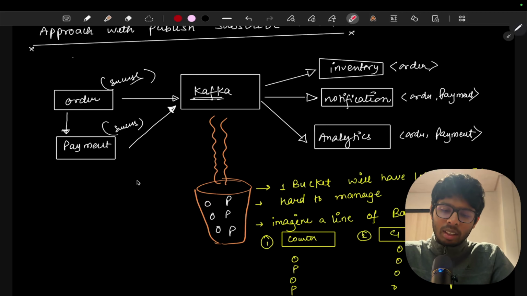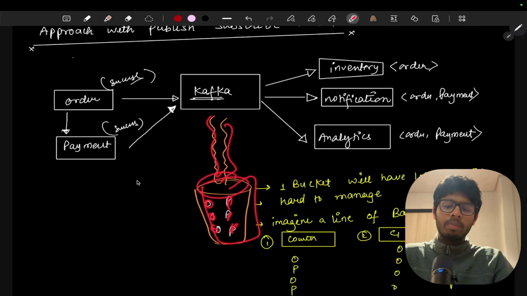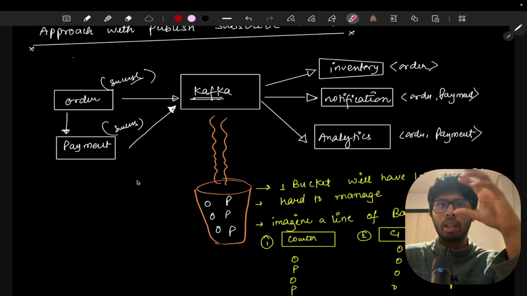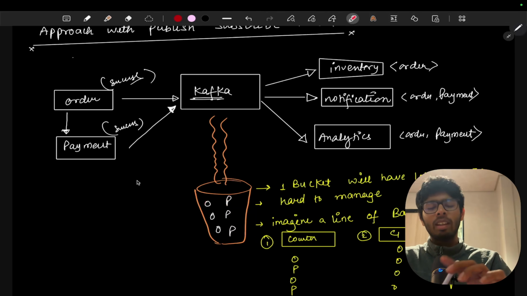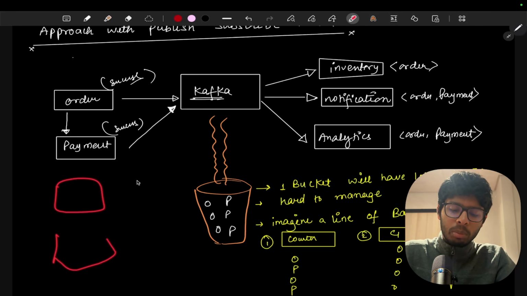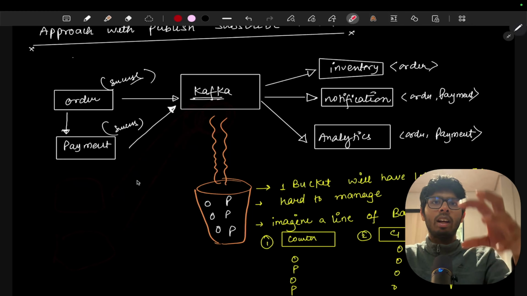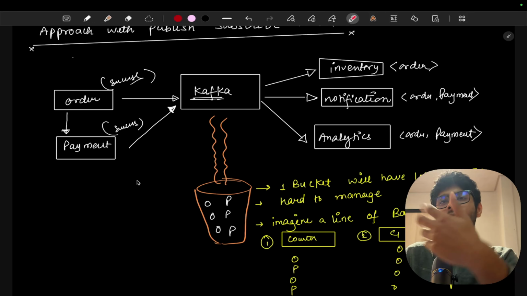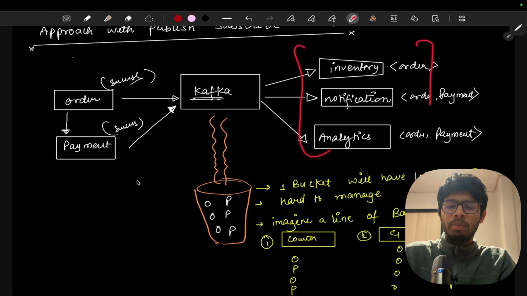We can consider that Kafka is a small bucket. In this bucket, we are putting both the events, order events and payment events. But the whole problem with this bucket is that it is a single bucket. Let's say there can be multiple services, and every service is going to put everything into a single bucket, and after that we have to figure out that this particular message will go to these three services, and this message goes to these two services. So it is going to be very difficult.